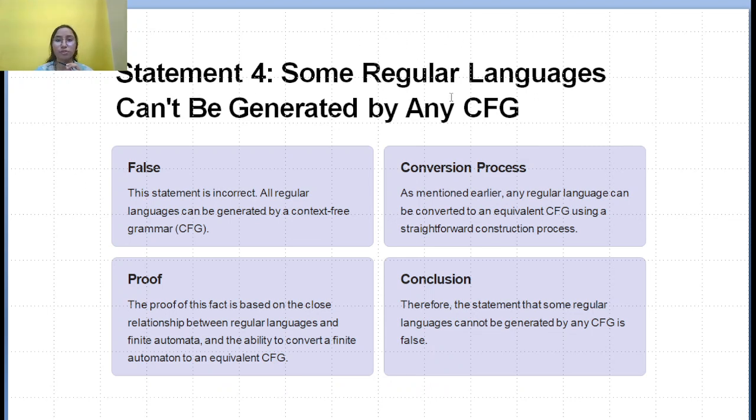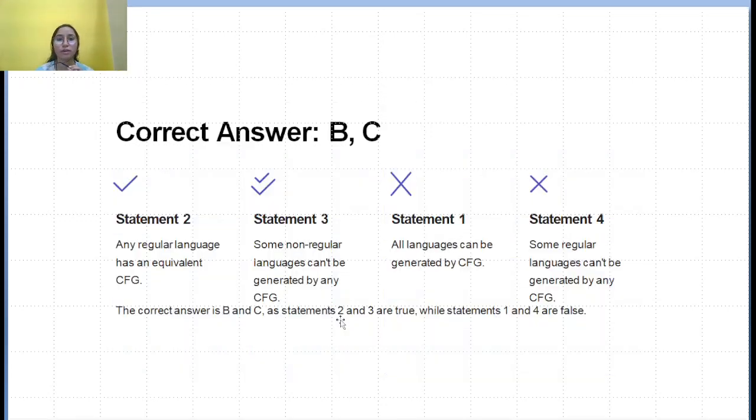And our statement 4 is some regular languages cannot be generated by any context-free grammar. This statement is also false because all regular languages can be generated by a context-free grammar. The proof of this fact is based on the close relationship between regular languages and finite automata, and the ability to convert a finite automaton to an equivalent context-free grammar.